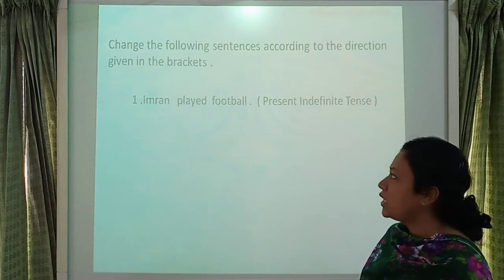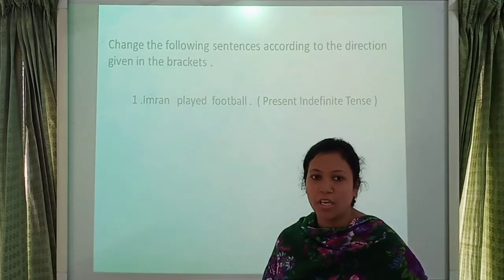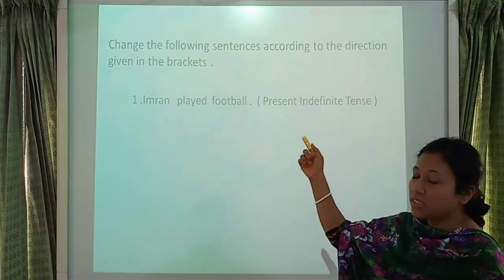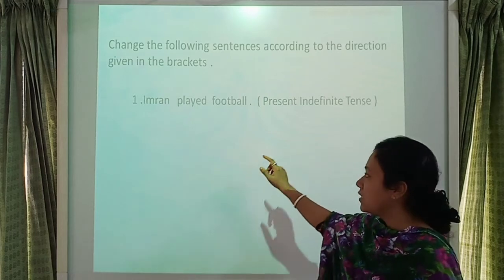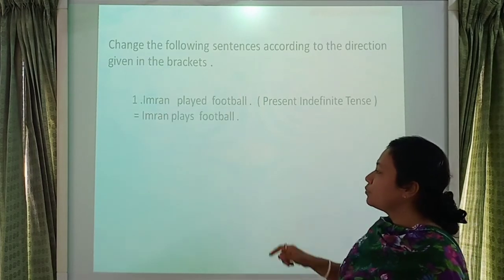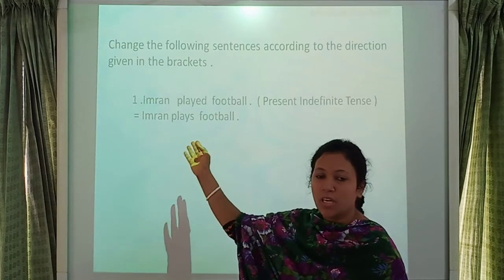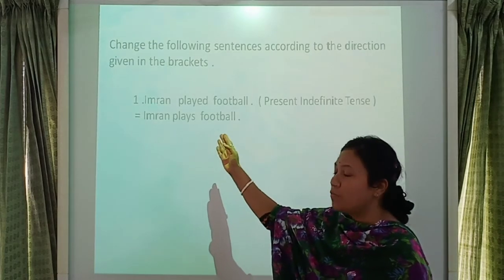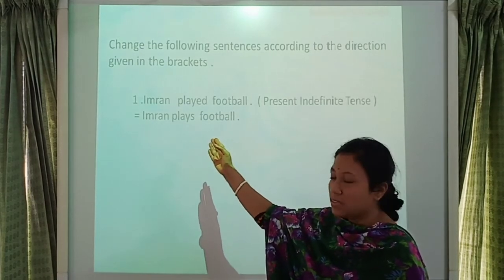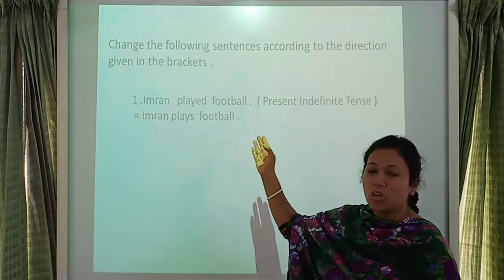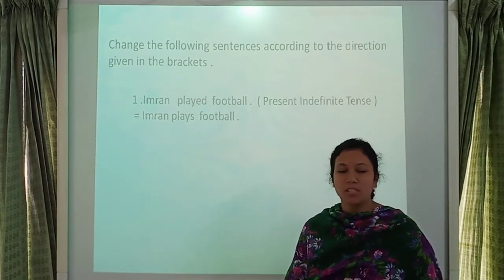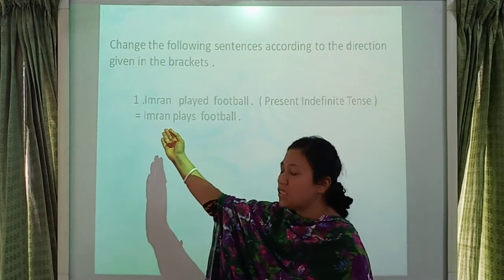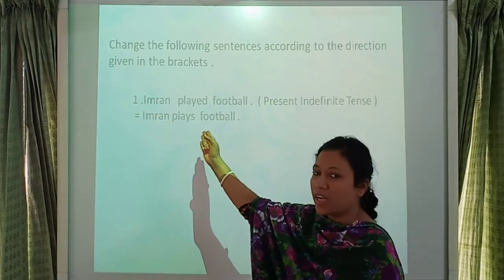Our first example is Imran played football. Look at here in the bracket, present indefinite tense. You change this sentence into present indefinite tense, and its answer is Imran plays football. Imran is subject, plays is verb 1 plus s, and football is object. So its structure is subject plus verb 1 plus s or es plus object. Here Imran is third person singular number, that's why I use here s or es.